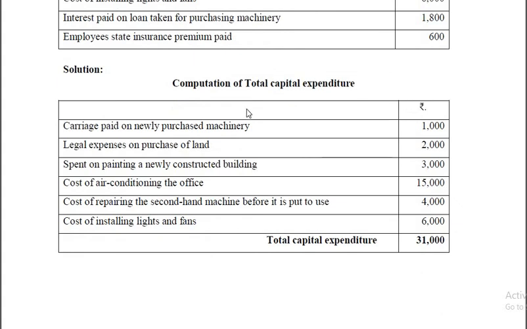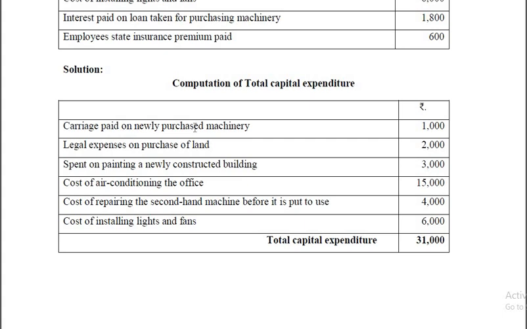Okay, we'll see the classification. See the capital expenditure, total capital expenditure. Carriage paid on newly purchased machinery, any expenses incurred in purchasing the asset and bringing the asset into the business, installing that or erecting that, all these are considered to be capital items, capital expenditure.